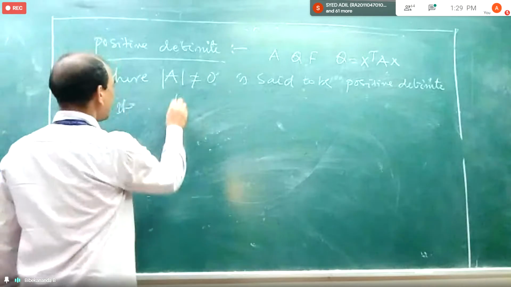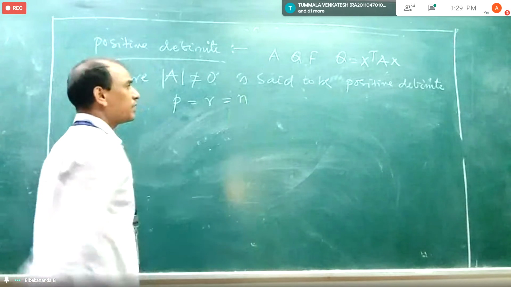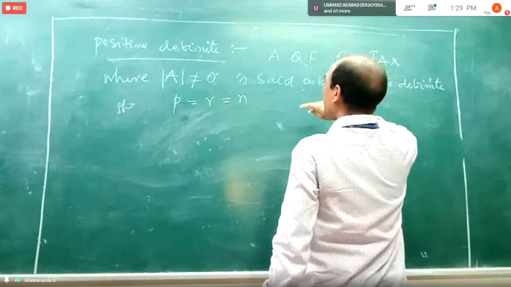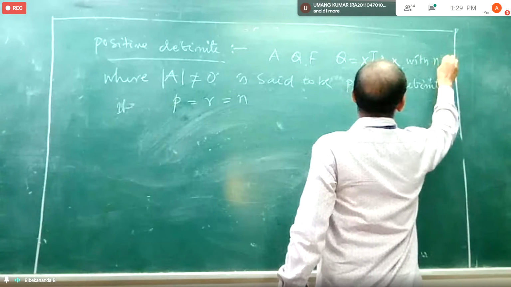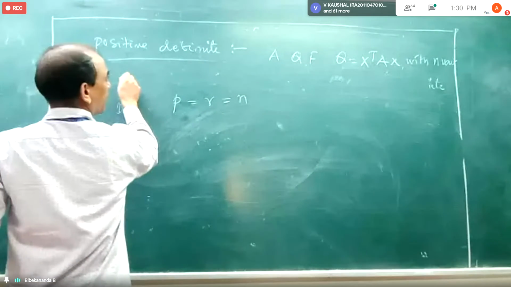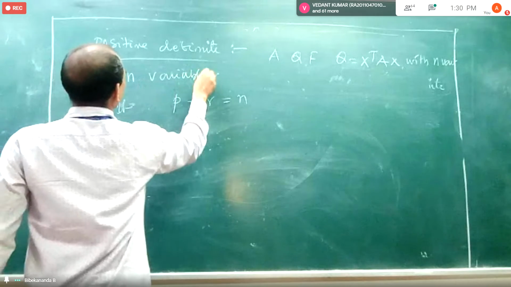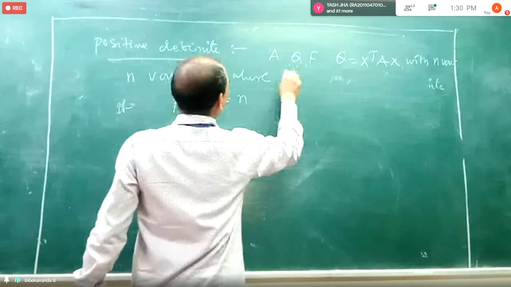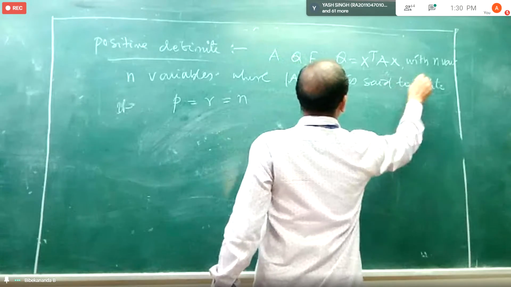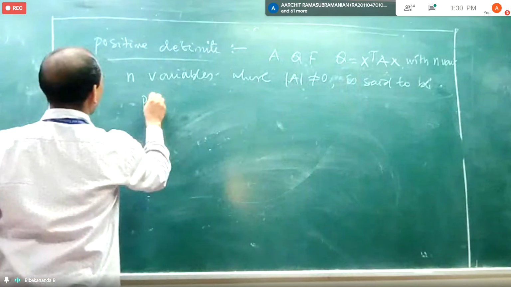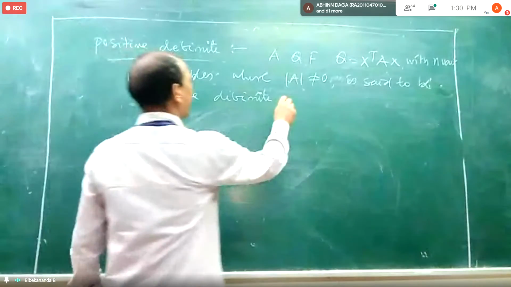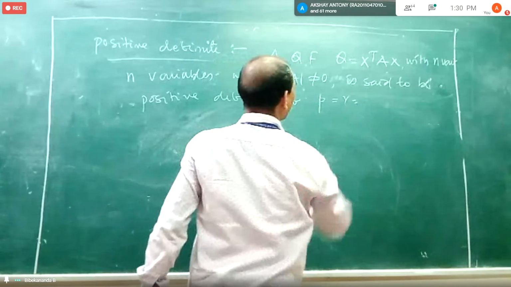if the index is equal to the rank. So here you can write: the quadratic form Q equal to X transpose AX, with n variables or unknowns, where determinant of A is non-zero, is said to be positive definite if index is equal to rank is equal to number of unknowns.